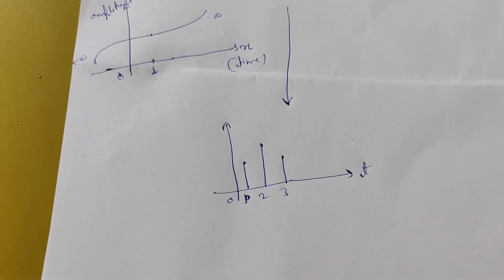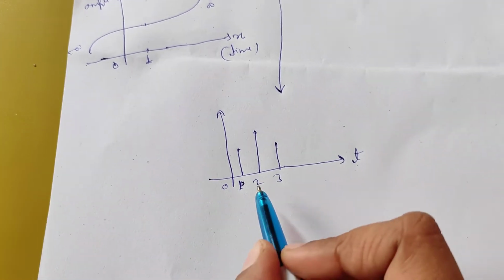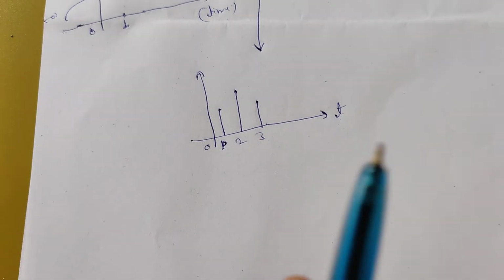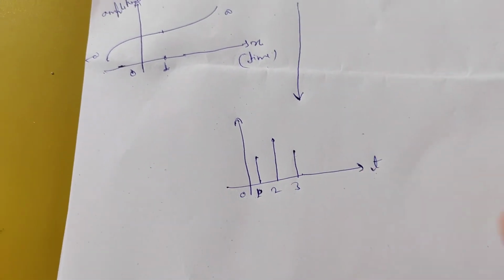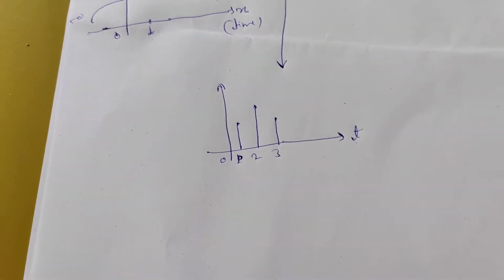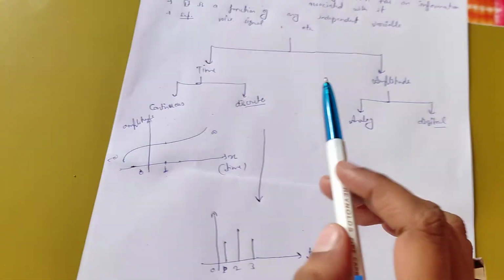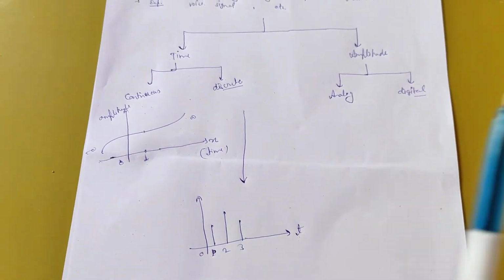If we ask whether the signal is present at 1.5, the answer is no, it is not present here. So easily we can identify whether a signal is a continuous or discrete time signal.